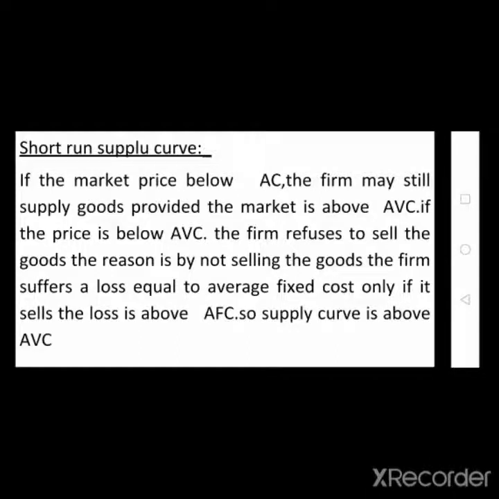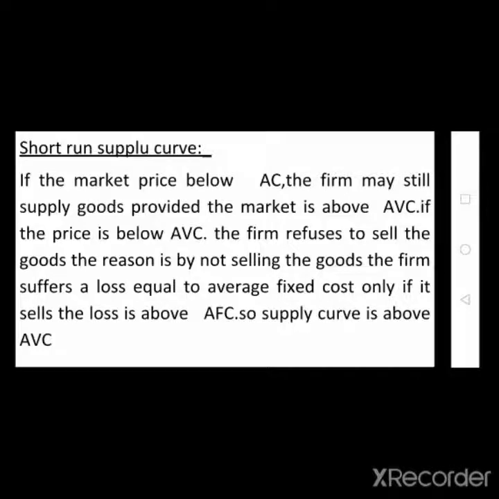If you observe, in the short run, the company is ready to supply the goods in the market if its average variable cost is covered, that is, if the price the company fixes on the product is equal to average variable cost. In these situations, each and every company is ready to supply the output in the market.